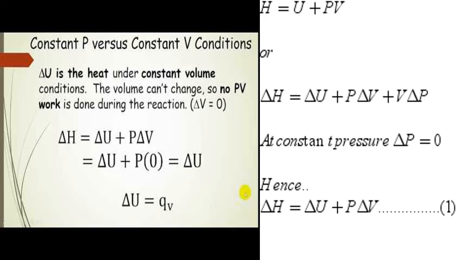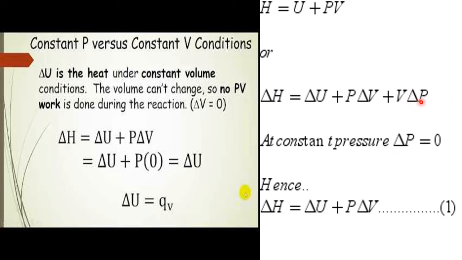Okay, that's why delta H equal to delta U plus P into delta V. This is done here. What is the enthalpy equation? H equal to U plus PV. Okay, right. Now change in enthalpy: delta H equal to delta U plus delta of bracket PV. So if you remove the bracket, P into delta V plus V into delta P. Okay, but at constant pressure, the pressure is constant. Okay, normal pressure. Now what is the change in the pressure? Zero, no change in the pressure. So this delta P becomes zero.